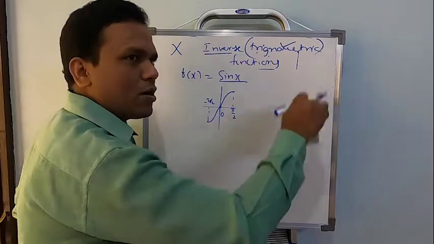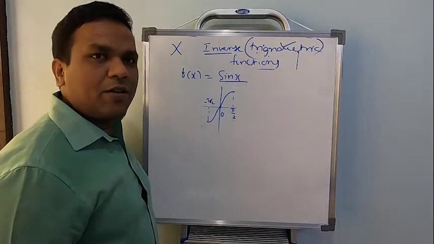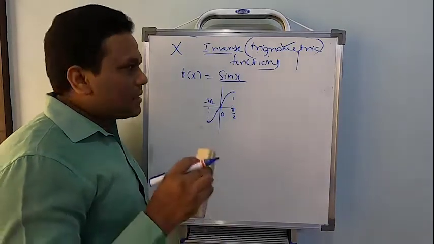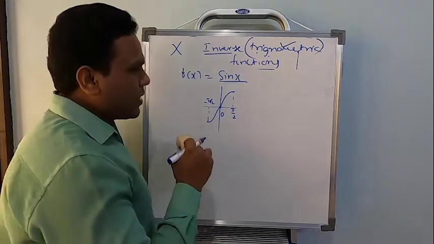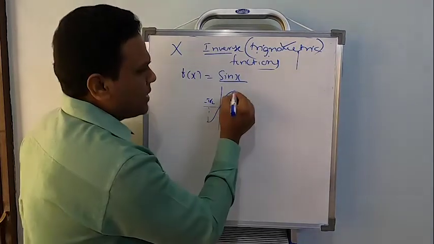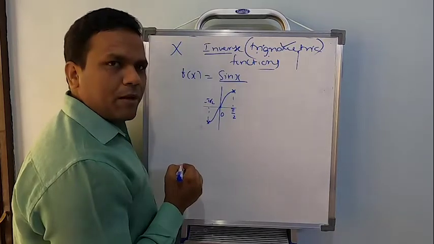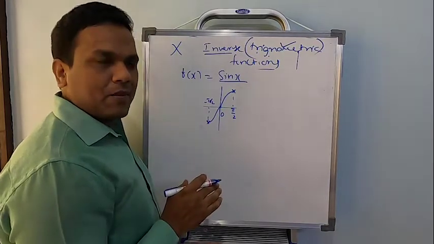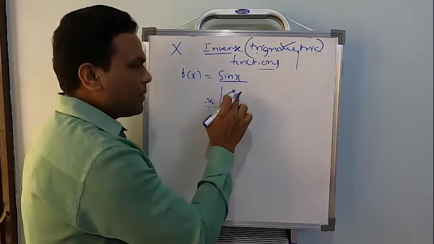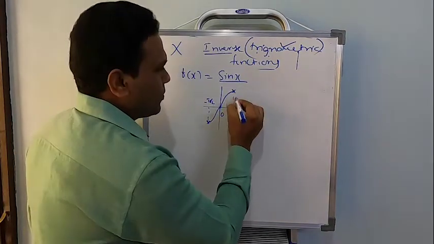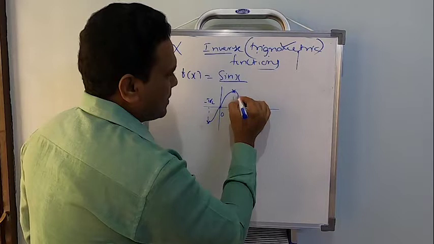That means I should stop sin x from being a periodic function. In simple words, take one upper peak point and one lower peak point anywhere. It's not that it should exist only between minus pi by 2 and pi by 2. No. See, the graph was this much, right?